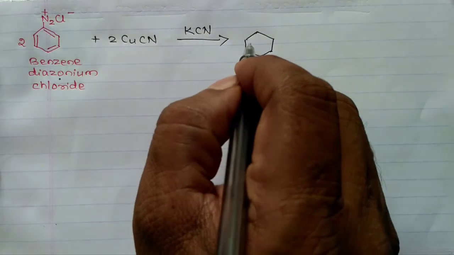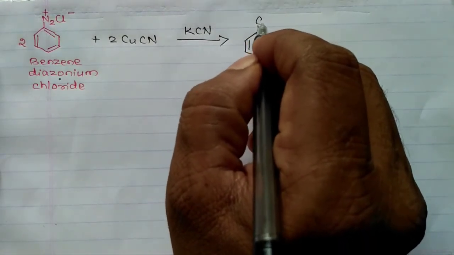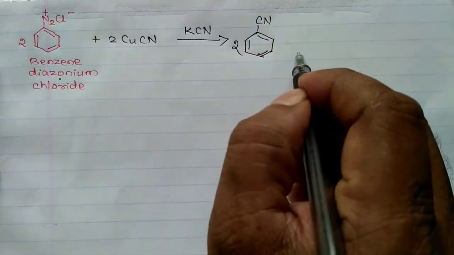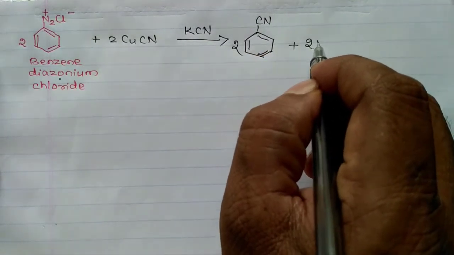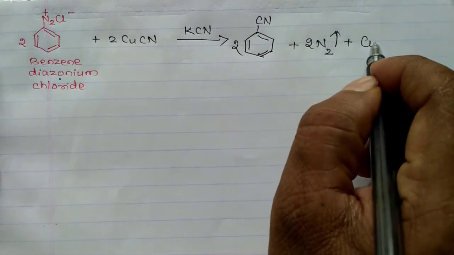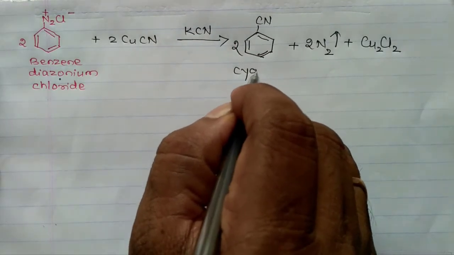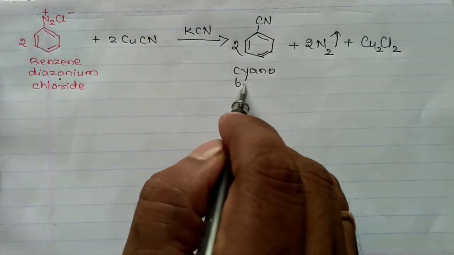This is also an example for Sandmeyer's reaction. This is cyanobenzene. Cyanobenzene plus nitrogen gas is liberated plus Cu2Cl2.